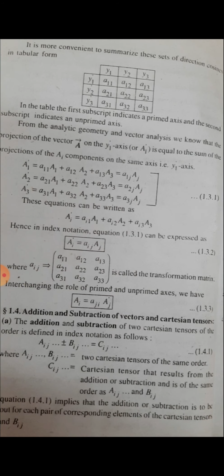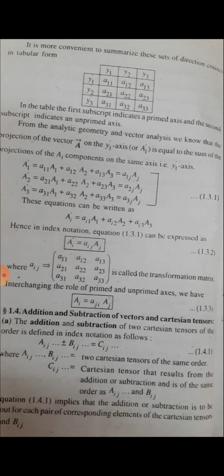It is more convenient to summarize this set of direction cosines in tabular form. It is given to you. In the table, the first subscript indicates the primed axis and the second subscript indicates the unprimed axis.